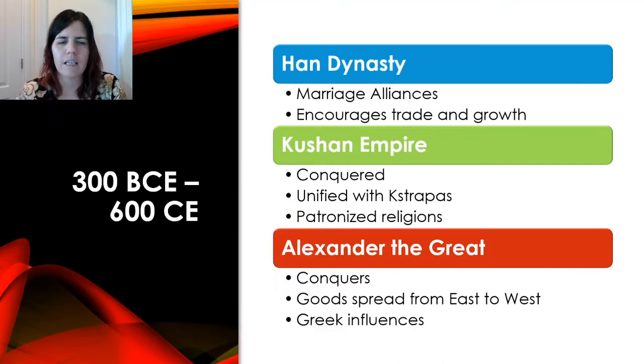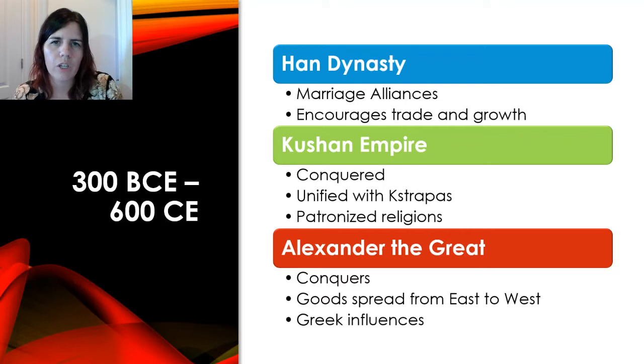From 300 BCE to 600 CE, the Han Dynasty was around this time, and they would have marriage alliances, which they would use as treaties between the zone and the steppe, and this helped create families, and it helped protect the zone areas from other clans on the steppe. And they also encouraged trade and growth of the Silk Road routes.